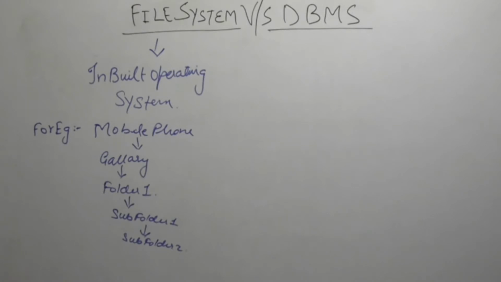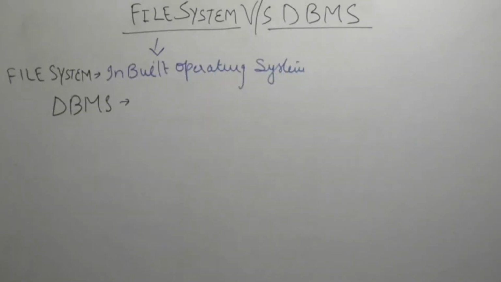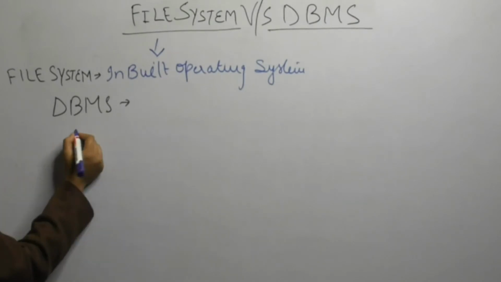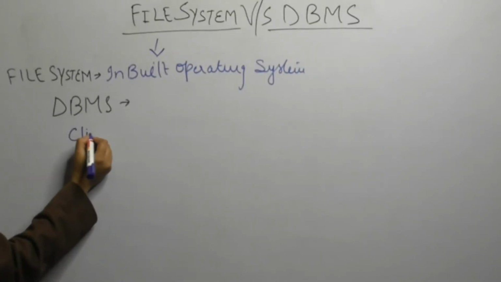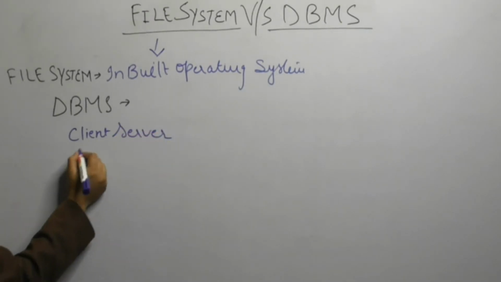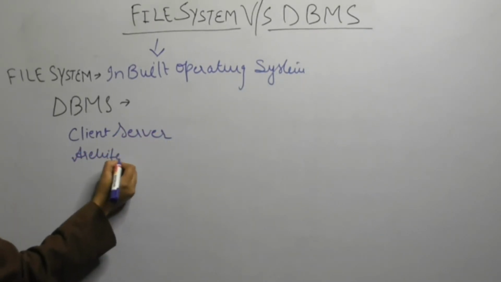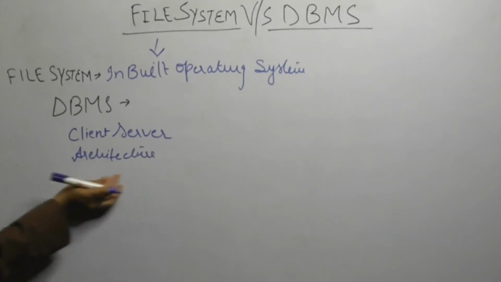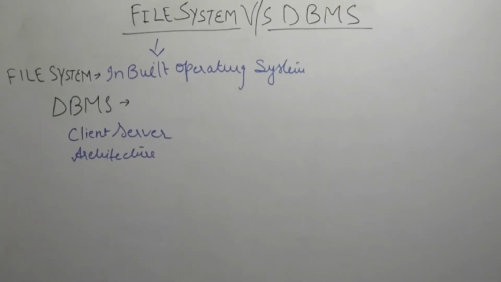But why are we using DBMS? When file system is working properly, what is the need of using DBMS? Because now we are using client server architecture. That's why there is a need for DBMS versus file system. That means my data is not only with me, I am not the only one accessing the data.